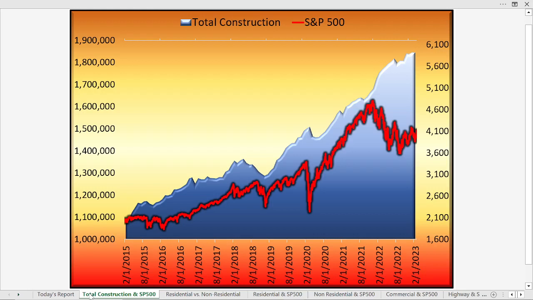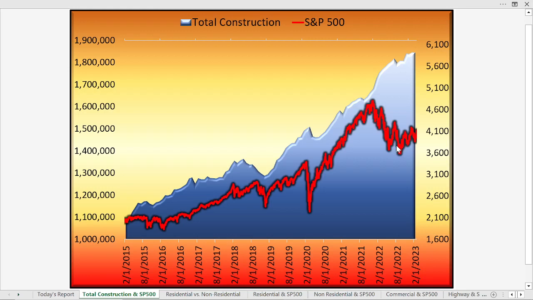The blue area chart represents total construction. The S&P 500 is the red line. Now, in the prior GDP report, we ran across the same phenomenon where we have a pretty strong correlation. As the blue area chart, which is total construction, goes up, so does the red chart, S&P 500. But starting basically the beginning of 2022, stocks started to get very weak and construction continued to rise. So we see a disconnect between total construction and the S&P 500 in the same way we see a disconnect between a rising GDP and a falling S&P 500.